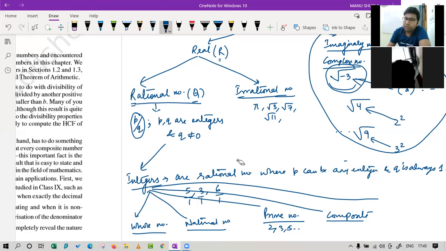And what about 1? Will it come in prime or composite? It neither comes in prime nor in composite. So what do we call it? We call it a unique number because it has only one factor. Okay. What about co-prime numbers?